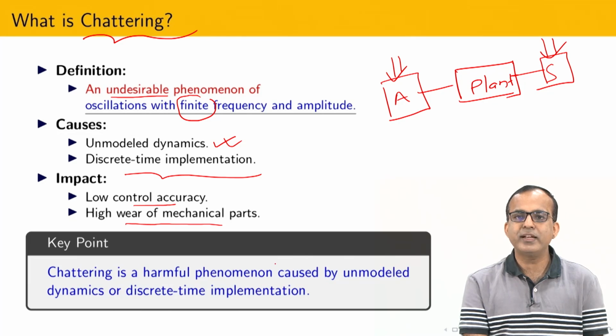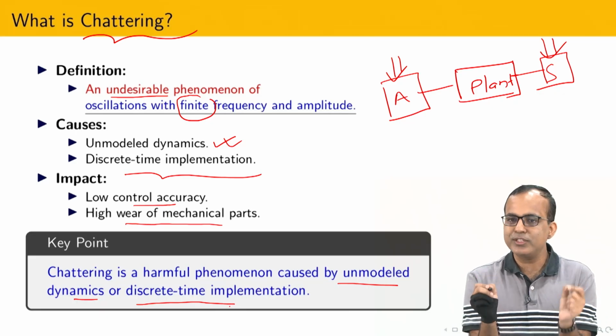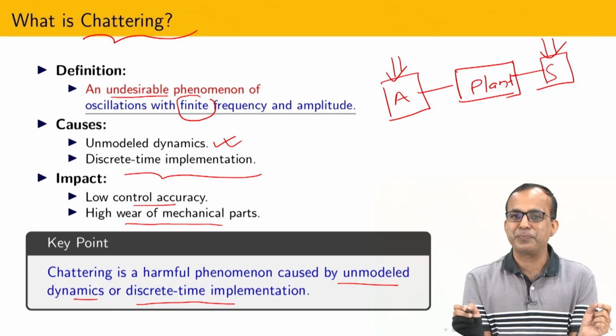Now what is the key point? Chattering is a harmful phenomenon caused by unmodeled dynamics and discrete-time implementation. If you see carefully, sliding mode control itself doesn't have any problem.